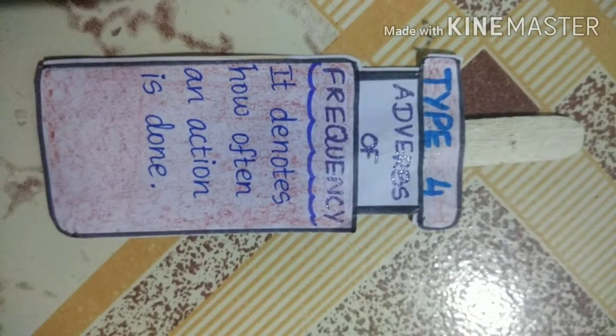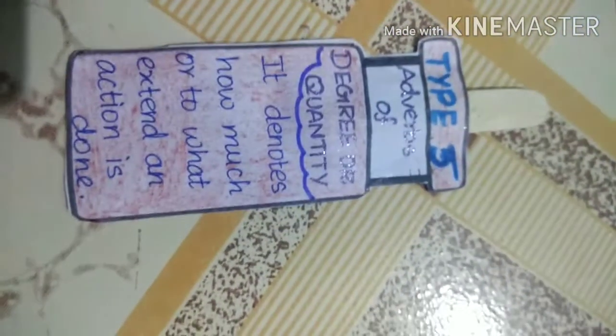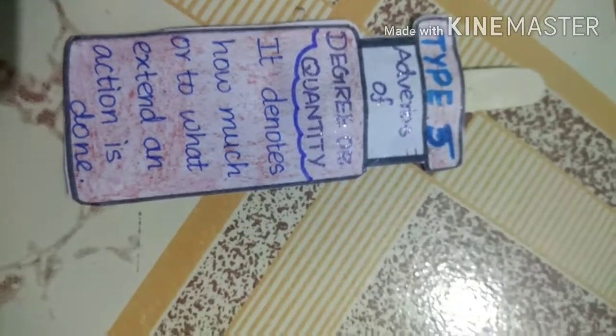Type 4. Adverbs of frequency. It denotes how often an action is done. Examples are seldom, frequently, rarely, always, once, etc. Number 5. Adverbs of degree or quantity. It denotes how much an action is done. Examples are very, too, almost, so, fully, entirely, any, utterly, etc.